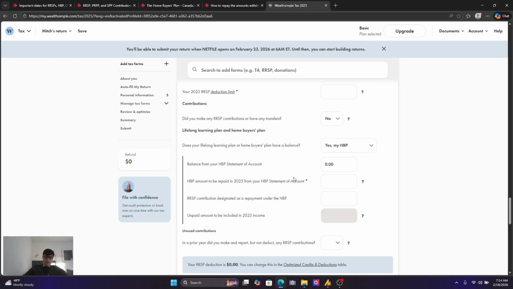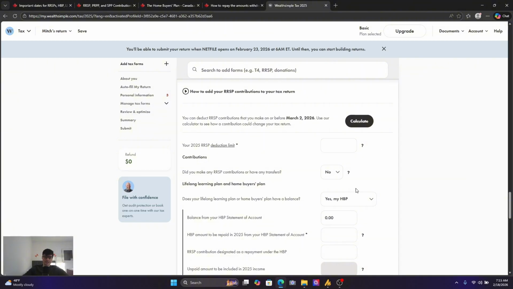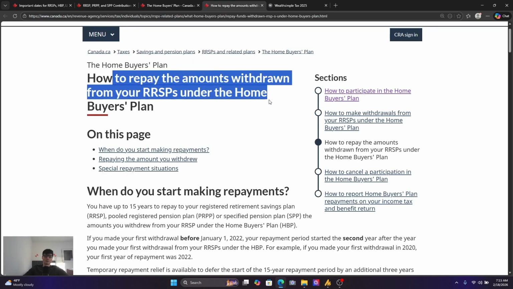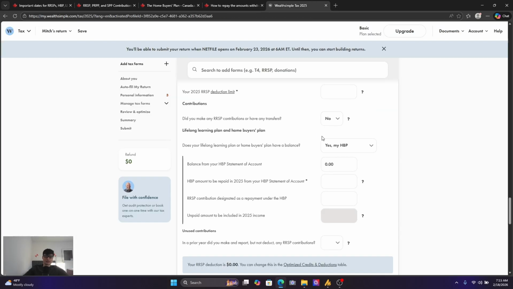So the 3 mistakes that happen when you're dealing with your RRSP are, number 1, you get the dates wrong and you forget to contribute for that tax year, especially if you're a high income earner for that year. Number 2 is not knowing how to actually show it on your tax return, especially when you're doing it yourself, not showing your RRSP contribution in your tax return. And the last thing is also not repaying your Home Buyers' Plan or Lifelong Learning Plan. But in this case, we're looking at your Home Buyers' Plan. Okay, if you don't repay that, you'll also have a tax implication there.